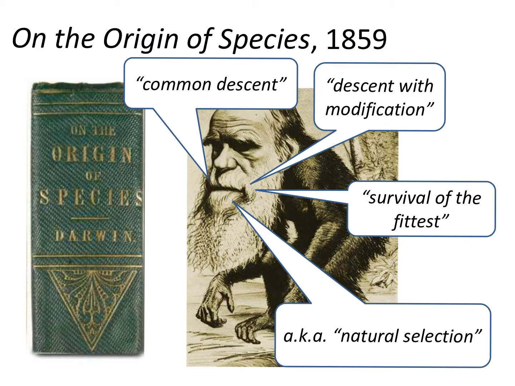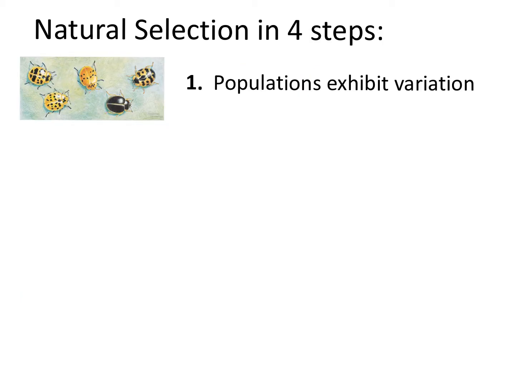One of the largest problems with these two ideas was that it ran against the ideas of the church that God created man and all the other species perfectly and that they were unchanging. How did Darwin argue that these two mechanisms occur? By something called survival of the fittest, also known as natural selection. Darwin argued that natural selection occurred in 4 steps.